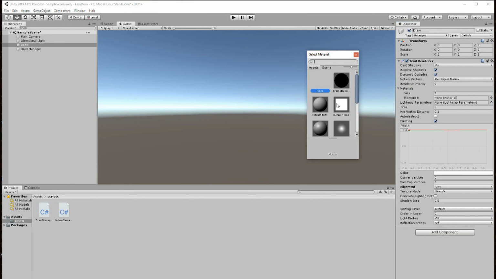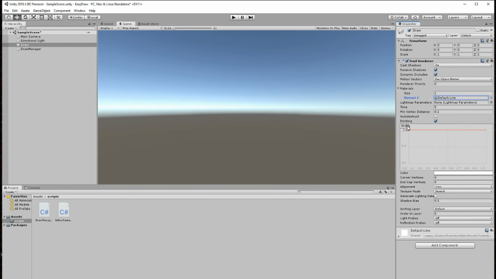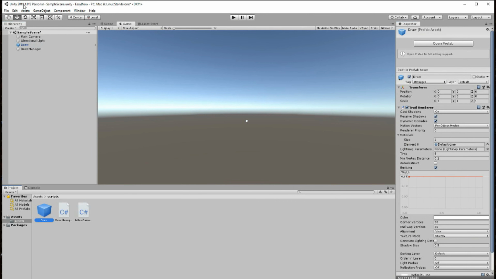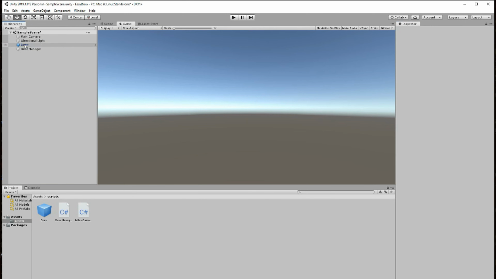Materials, I'm just going to use the default one, default line. I can set my width to about 0.15. The color is fine. Make this round, just set these 2 to 30. Yeah, it's just about right. So if I drag this down here, it turns it into a prefab, and I can delete this from the scene.